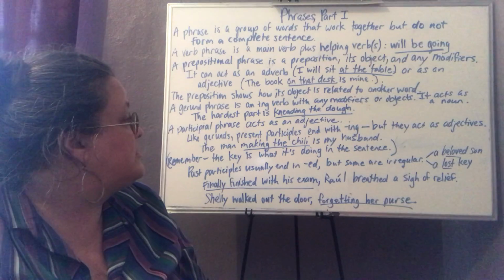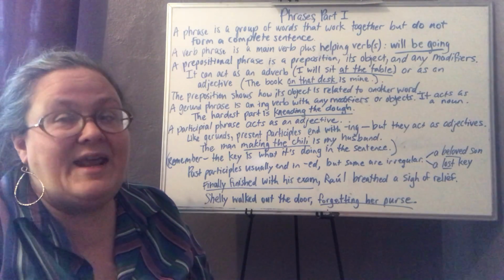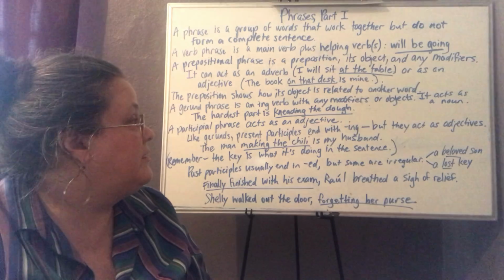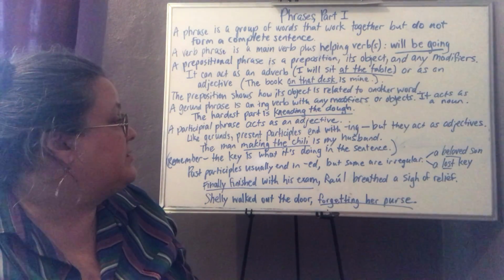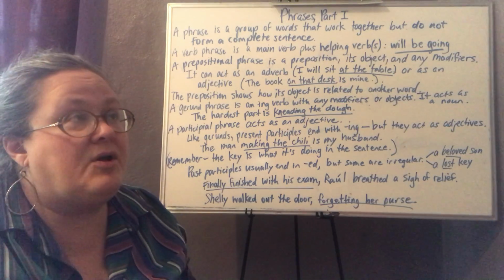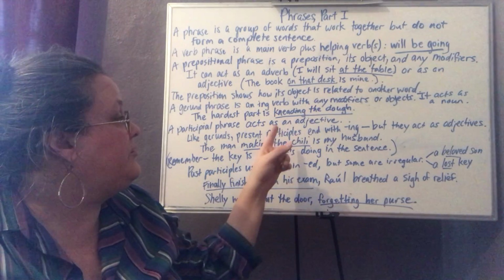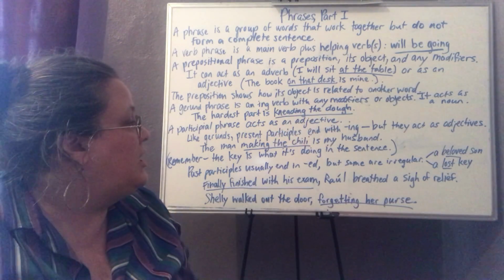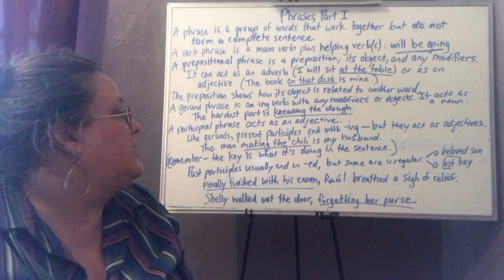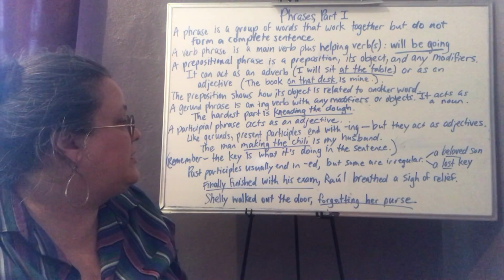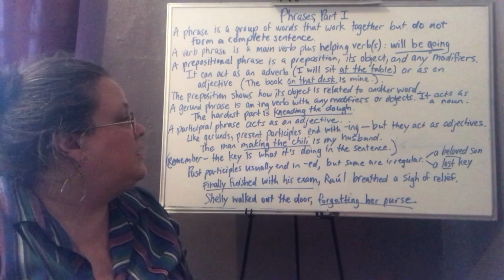A gerund phrase is an ing verb with any modifiers or objects that acts like a noun. That whole phrase acts like a noun. The hardest part is kneading the dough. Maybe I'm talking about the process of making bread. But kneading the dough here is acting like the predicate nominative. Kneading the dough renames the hardest part, and is is your linking verb here.